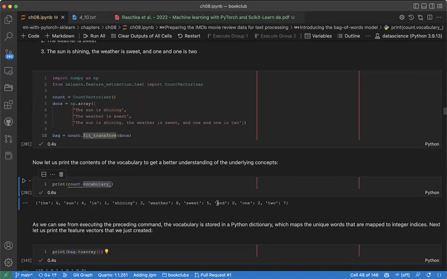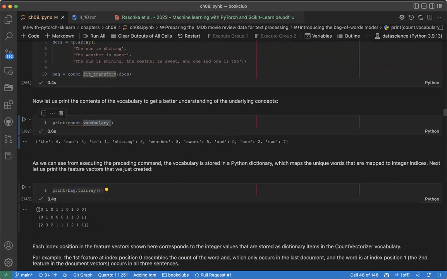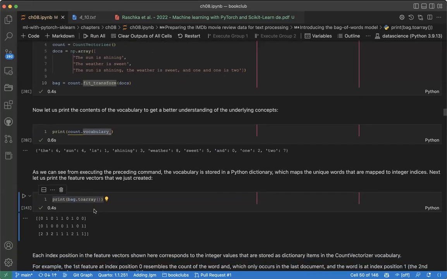Now, the and in the first position, in the first document, do we have and? In the first one, we don't have and, right? Can you see here? We don't have and. Here also, do we have and? We can see we don't have and. But what about here? Do we have and? We can see we have 2 and. So here we have 2 representations of and.